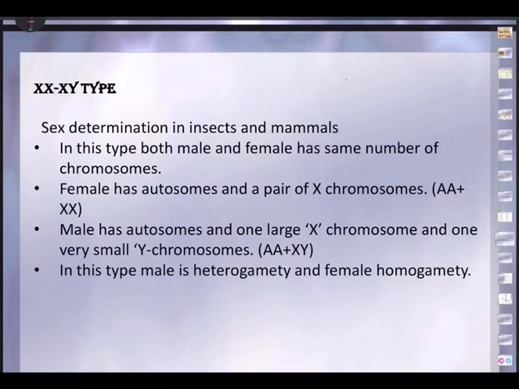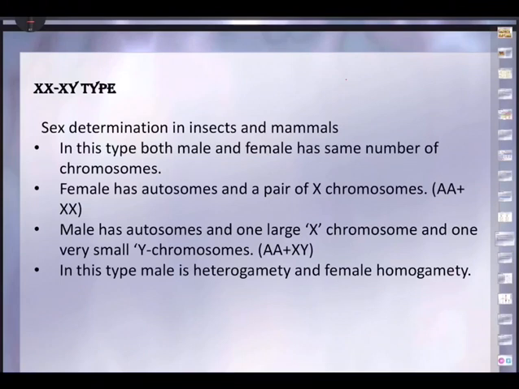So this becomes a male. So which chromosome will decide whether the zygote is going to become a male or female? It is the presence or absence of Y chromosome. If Y chromosome is present in the zygote, it is going to be a male. If Y chromosome is absent, it is going to be a female. So Y chromosome is the deciding factor.